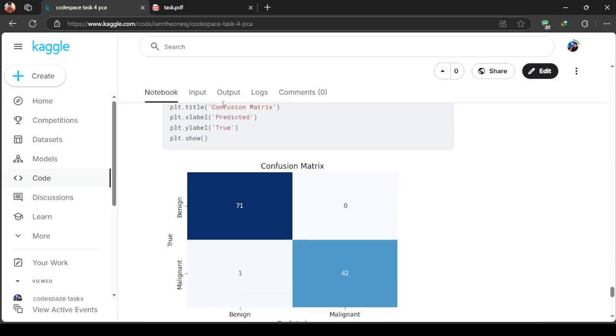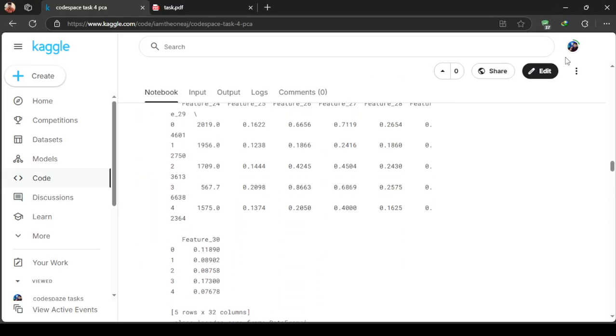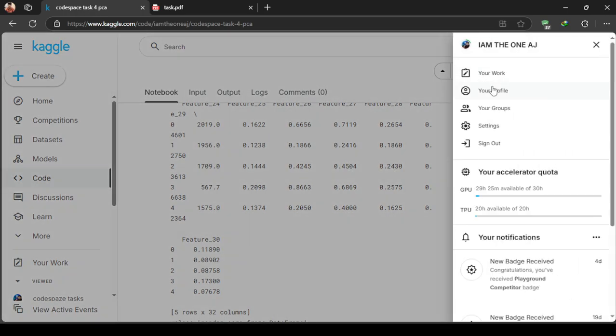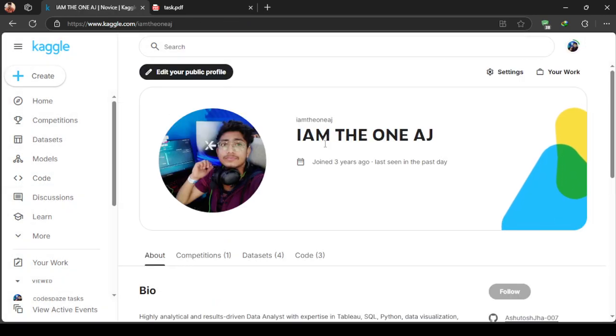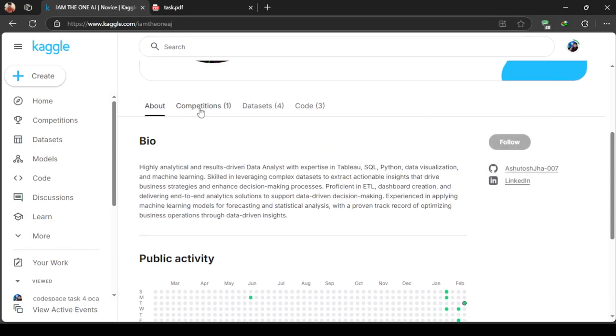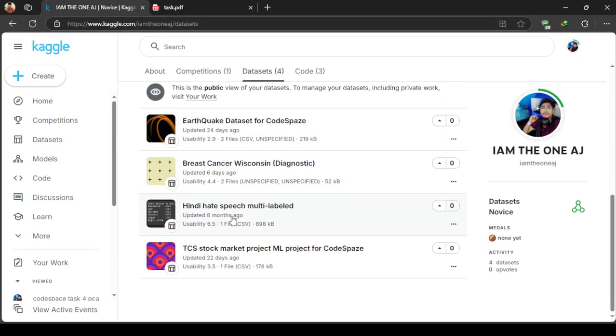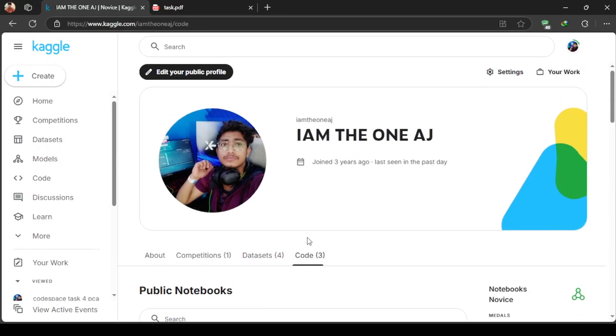All the codes and the datasets are available on my Kaggle. Let me show you my Kaggle. This is my Kaggle account, where I have already publicly posted the datasets and the codes.